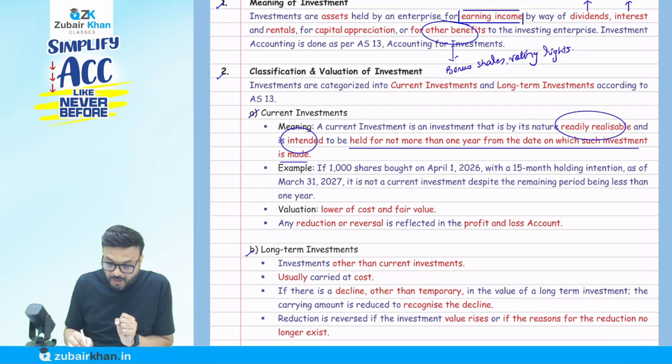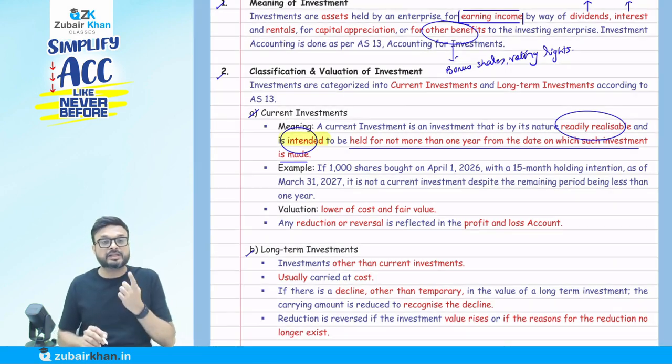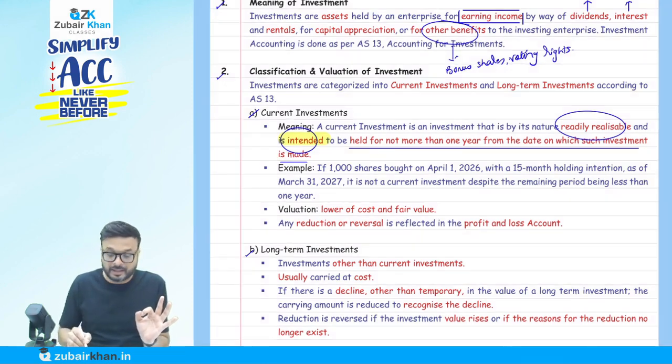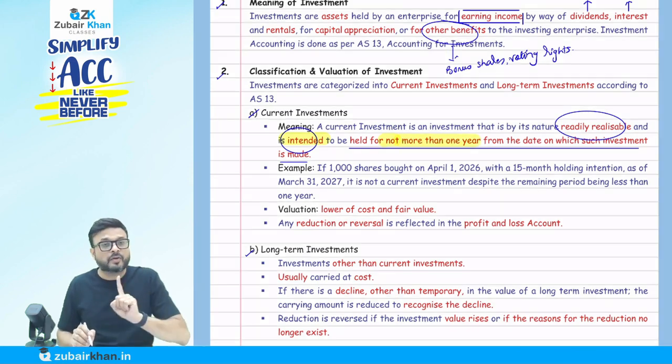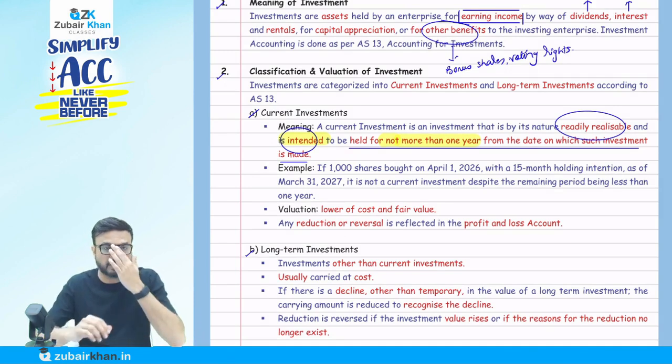Very important: what does it say? Intended. What is my intention here? In case of a current investment, the intention is to hold it for not more than 1 year, but not from the date of the balance sheet. Remember this when I say current investment.